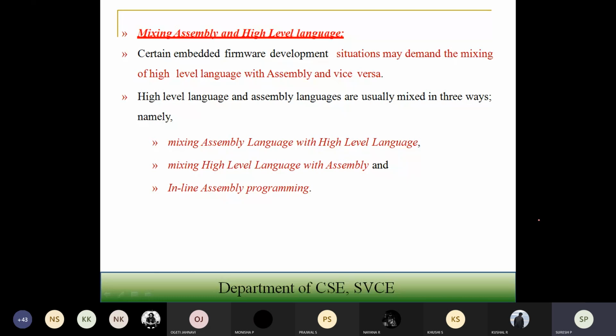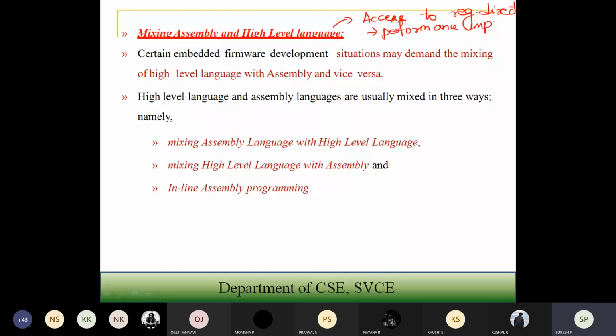Okay. So sometimes when you are writing your code in assembly, what will happen? Whatever assembly code you write, you are going to access the registers directly. So in the assembly language code, you are going to have access to registers directly. And if you have access to registers directly, what will happen? The performance improvement is going to happen there.